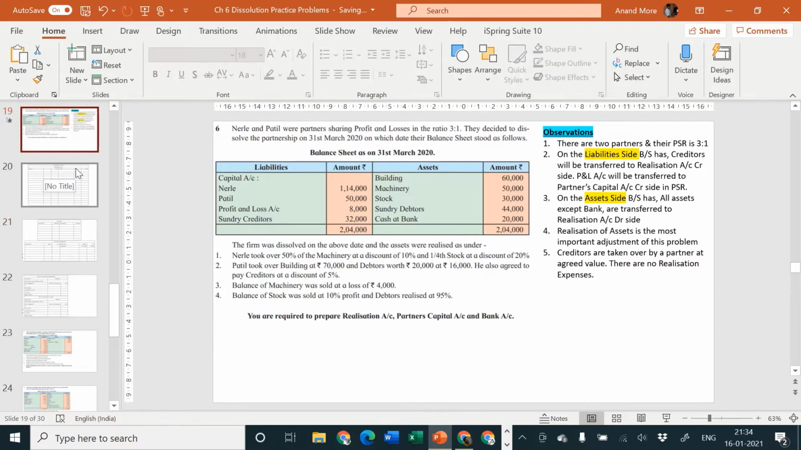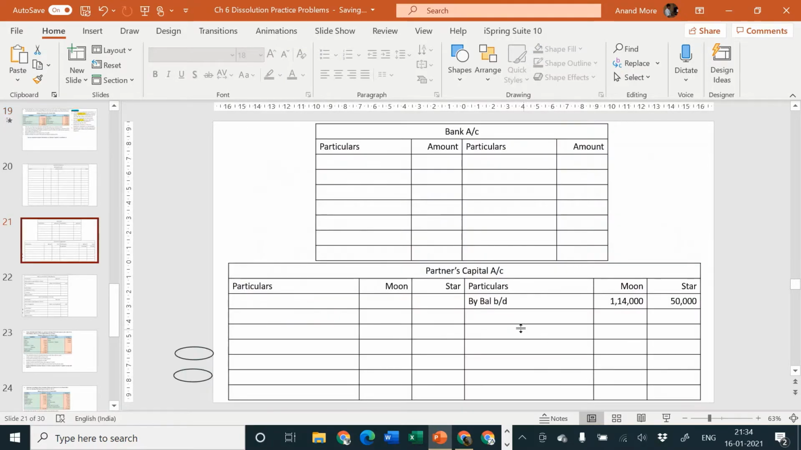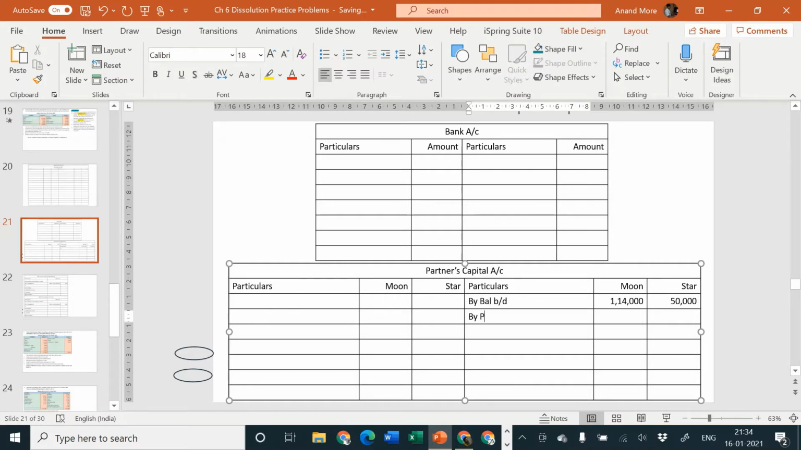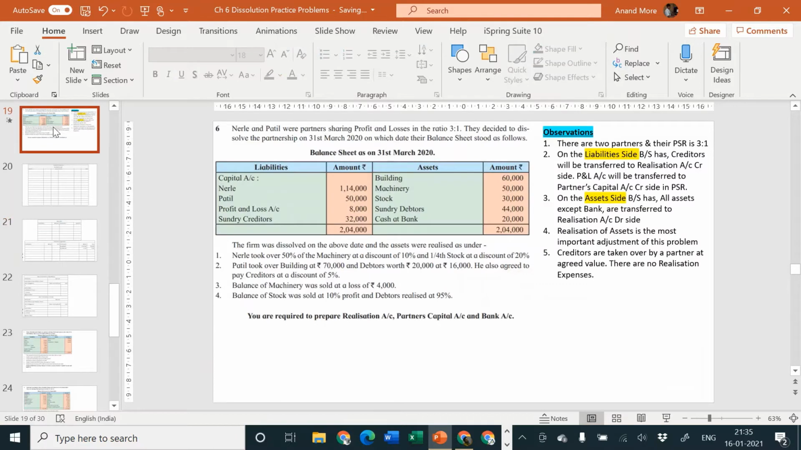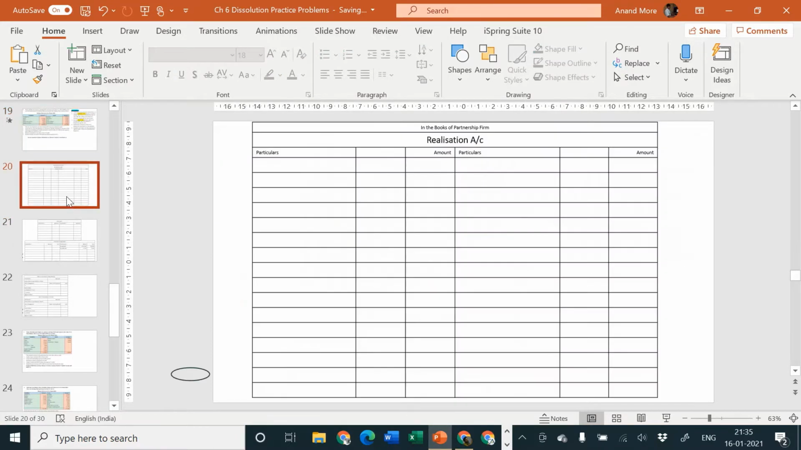Next, profit and loss account is 8,000 to be divided in the ratio of 3:1. Partners capital account credit side by P and L account, 8,000 to be divided in the ratio of 3:1. So 8,000 divided by 4 into 3. That comes to how much? 6,000 for Mr. Nerle and 2,000 for Mr. Patil. Sundry creditors 32,000 will go to realization account credit side.